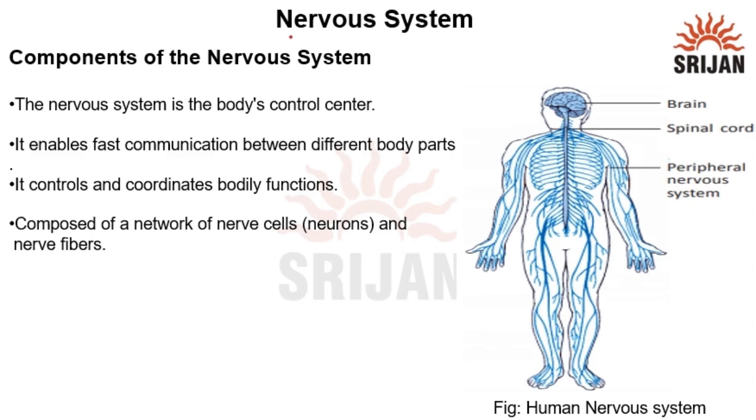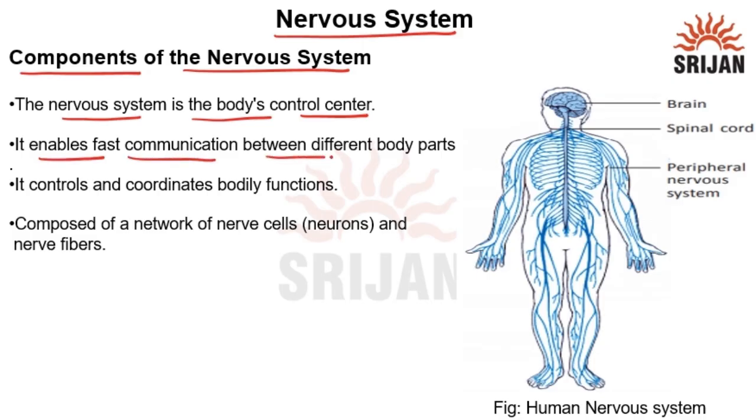Today we are going to learn about the nervous system. First of all, we will look into the components of the nervous system. So, the nervous system is the body's control center. It enables fast communication between different body parts. It controls and coordinates bodily functions.